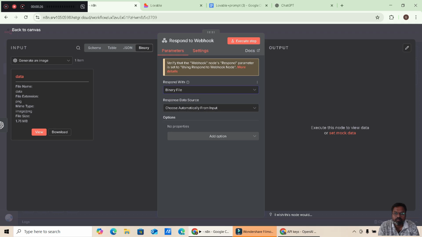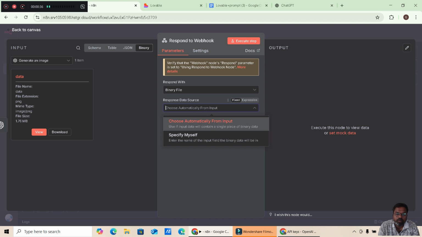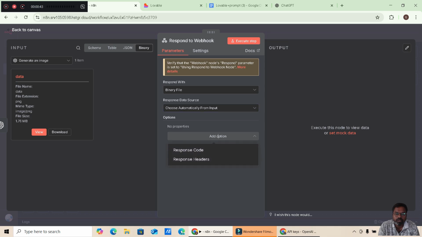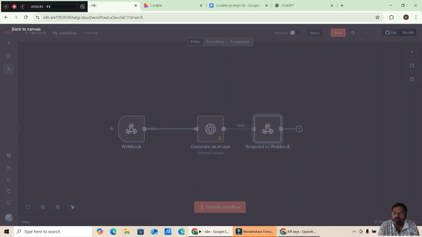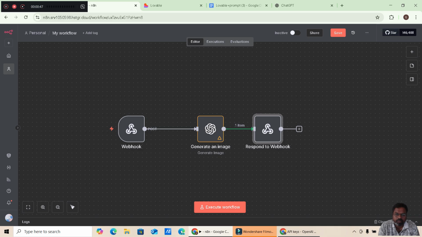And now it's done here. Choose automatically from input will be fine, because customization is not needed. So I'm just going back, and done.